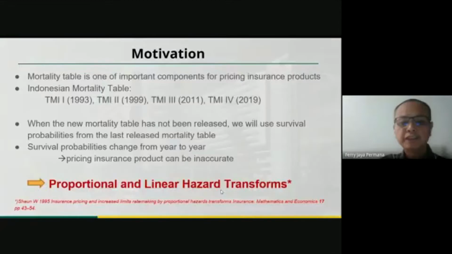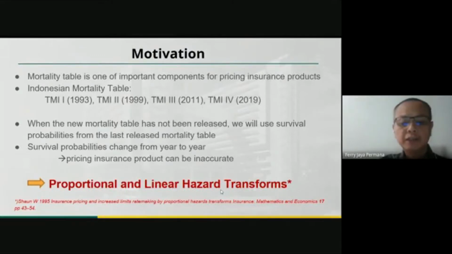What is the motivation of our work? As we know, the mortality table is one of the important components for pricing insurance products, for example, to calculate life insurance premiums. In Indonesia, insurance companies use the Indonesia Mortality Table, which is called TMI. However, TMI is not released every year due to some limitations, such as cost and time.